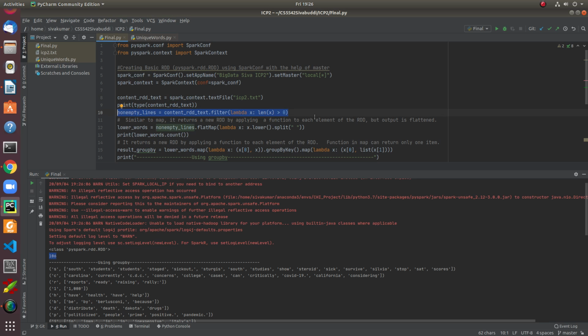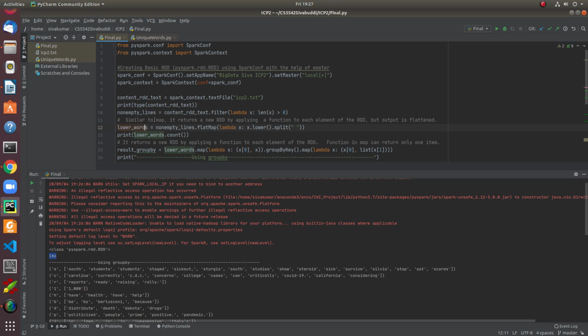Filter is one of the transformation functions that we use as part of RDD. This line is going to retrieve the non-empty words, those with length more than 0. If there are any null values with length 0, we are definitely not going to consider them, because those blank spaces won't have an impact as far as our assignment is concerned.